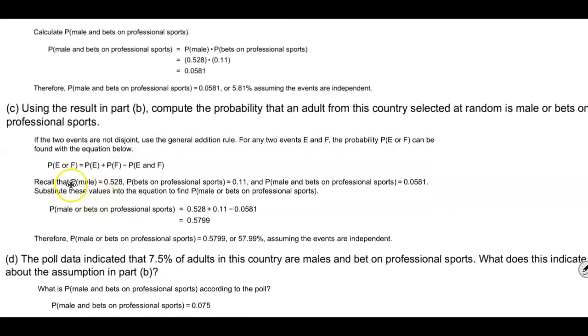Now recall that the probability of male is 0.528, the probability that bets on professional sports is 0.11, and then from what we found in part B, probability of male and bets on professional sports is 0.0581. And then what we'll do is we'll take these values and plug them in to this particular formula. So we're going to take the probability of the male or bets on professional sports is equal to the probability of the male